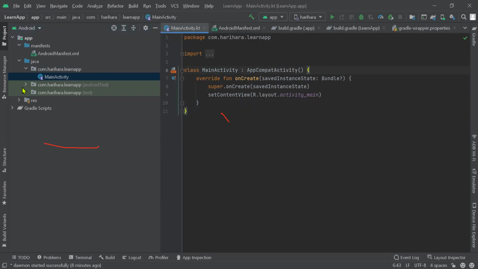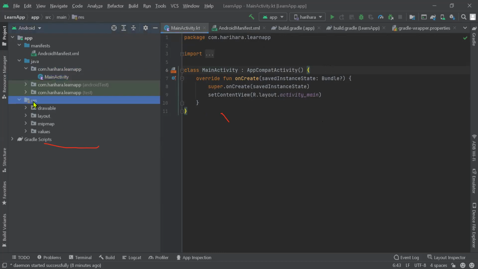And then the other one is what's called the resource file. It consists of whatever photos we are using, whatever strings we are using, whatever colors we are using, whatever themes we are using, and in Android that's considered a drawable file.